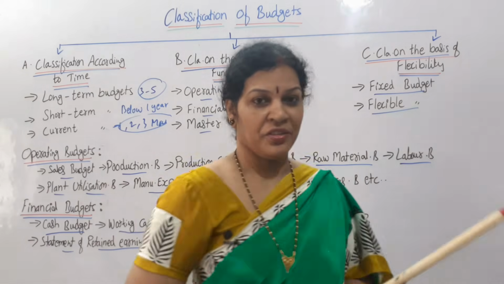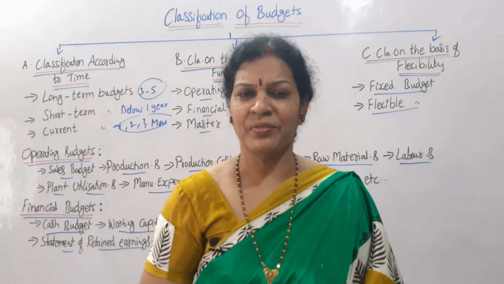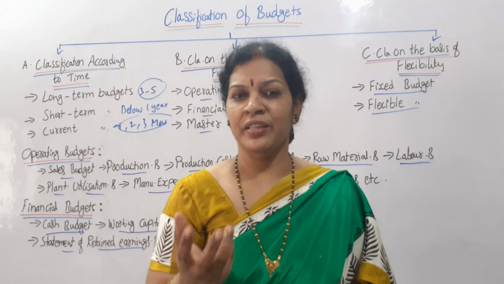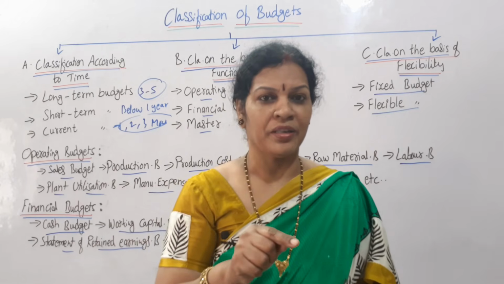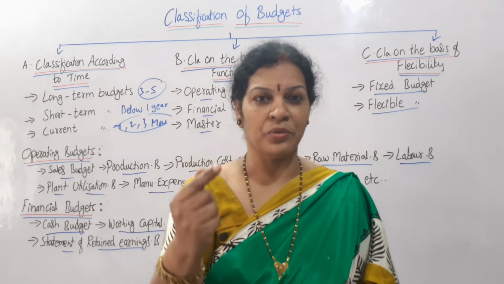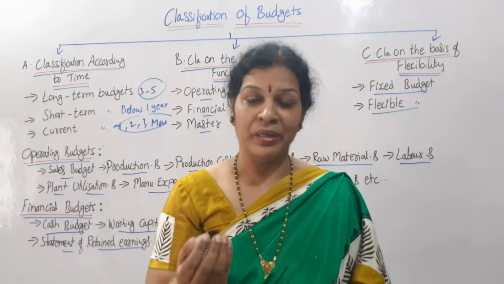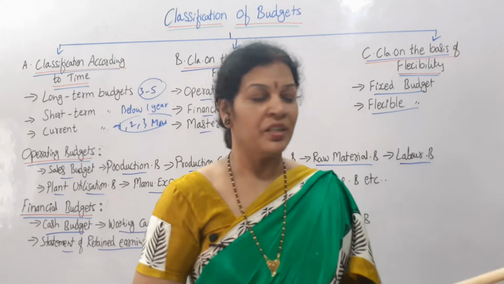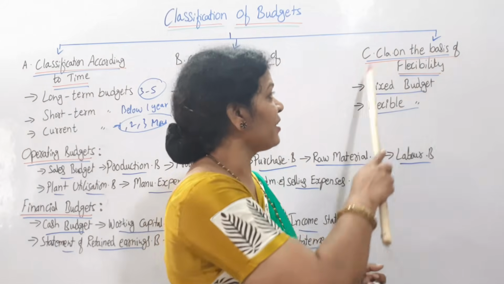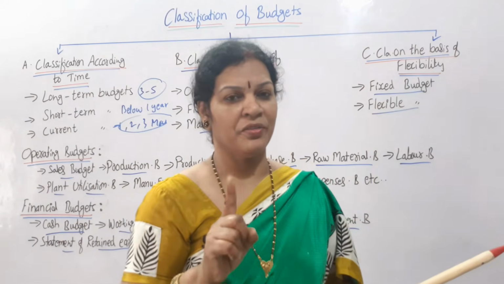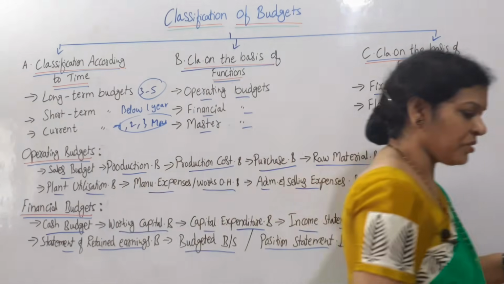Whereas in a flexible budget, the possibility is there to make some changes, because whenever things occur, any kind of changes due to the market situation, due to the prices, due to the environment, due to any situation, whenever we want to make some changes, then a flexible budget. Okay, so these are based on flexibility, fixed and flexible. Am I clear? Take a screenshot or pause the video and note down.